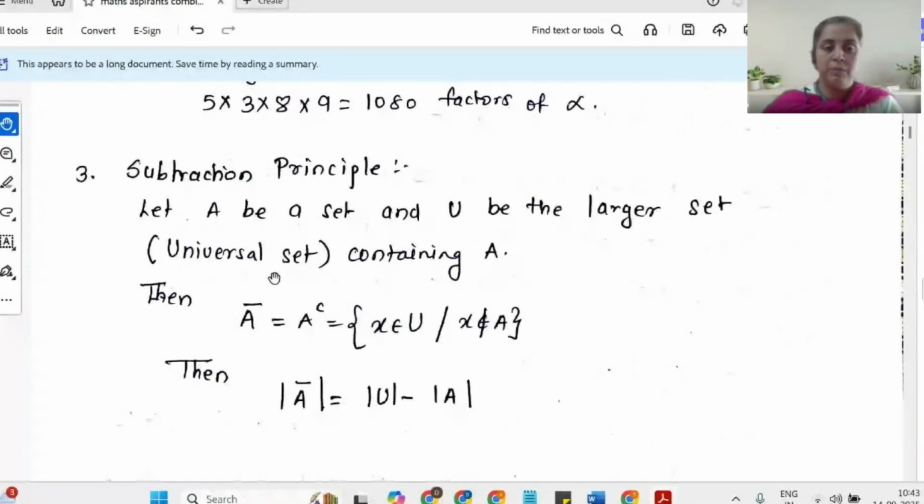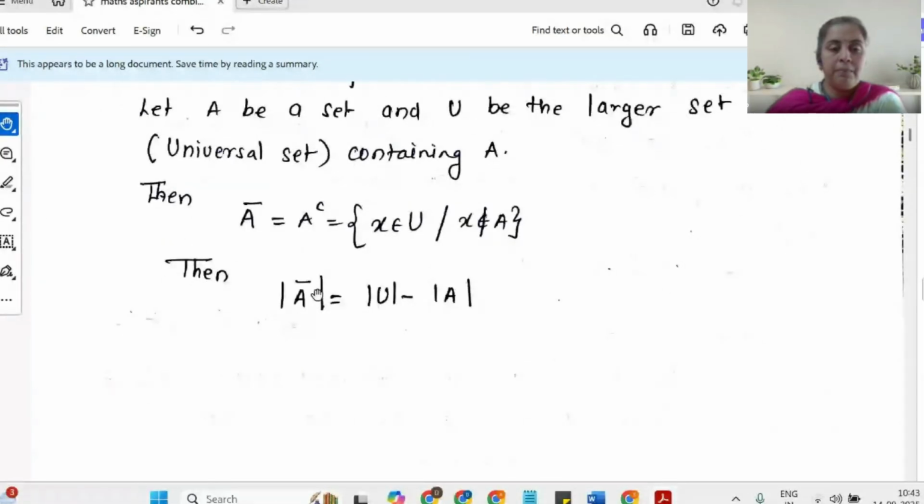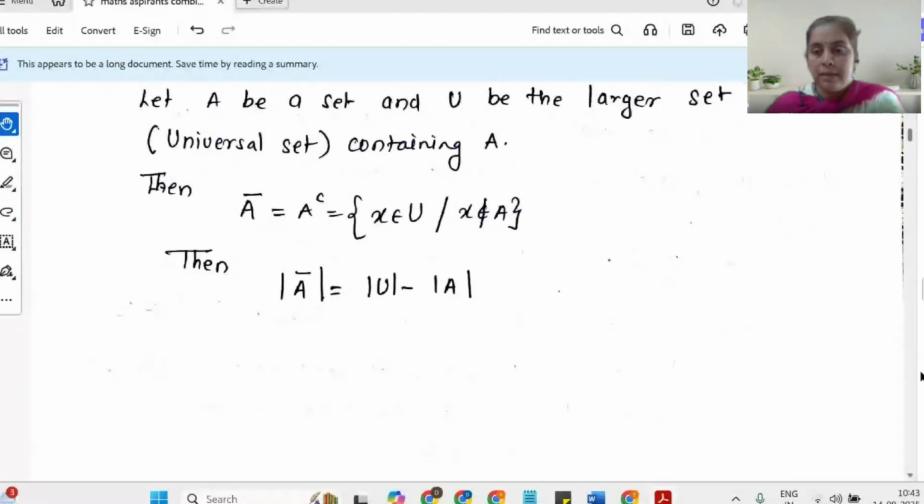So U is my universal set containing A. Then A bar, which we also refer to as A complement, is the set of all x in U such that x does not belong to A, right? Then in that case, the cardinality of A bar, that is the complement of A, is the cardinality of the universal set minus the cardinality of A. Now let us see a good example which can be a part of your examination.